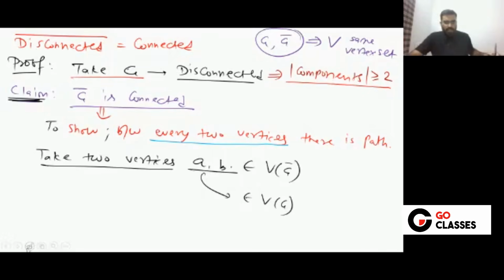Now, if you take two vertices in G complement, A and B, then there are two possibilities. What are those two possibilities?